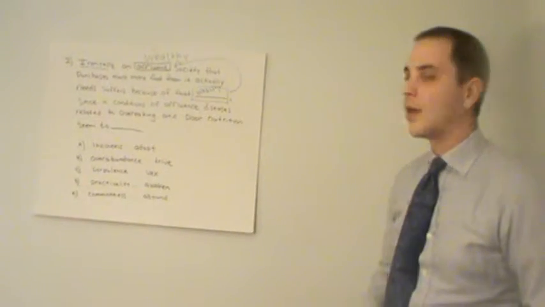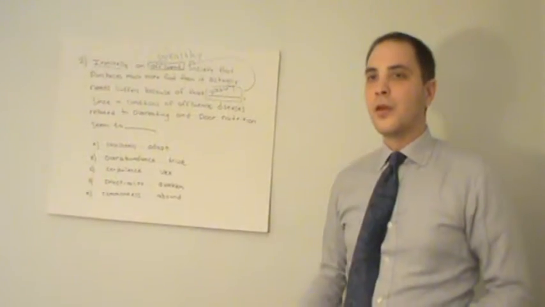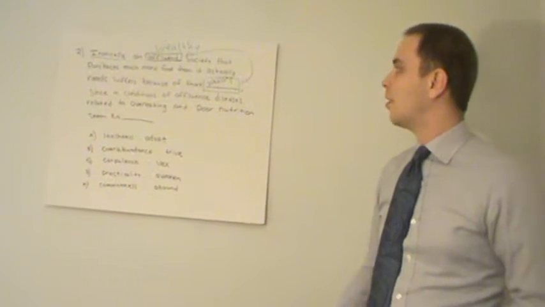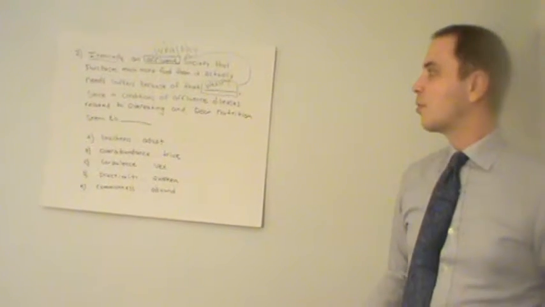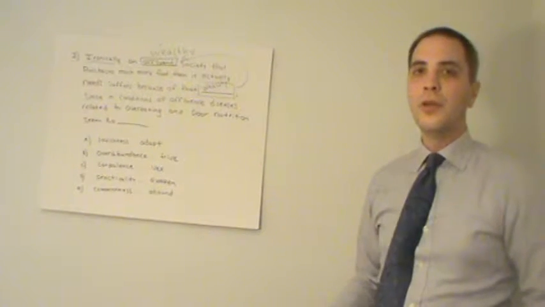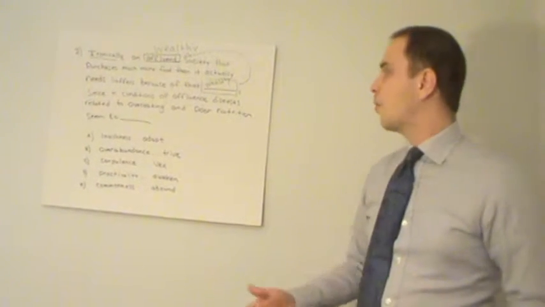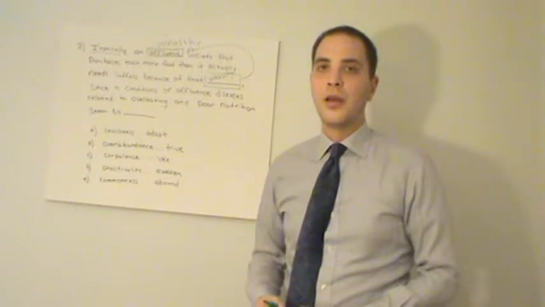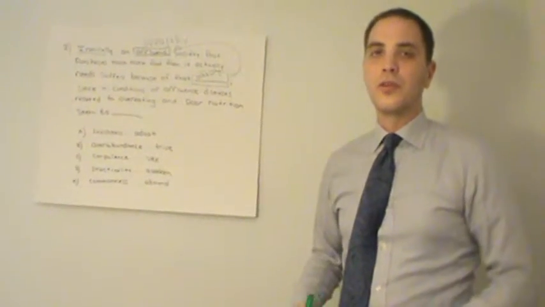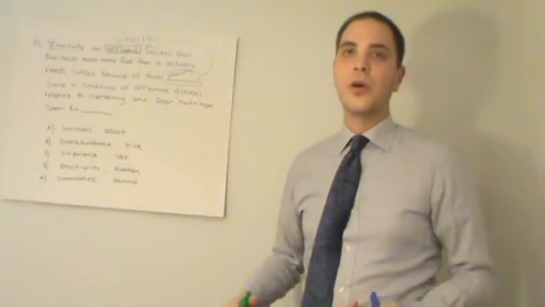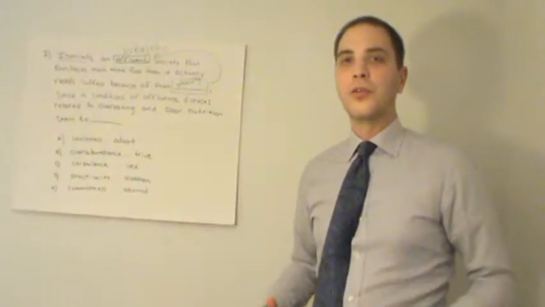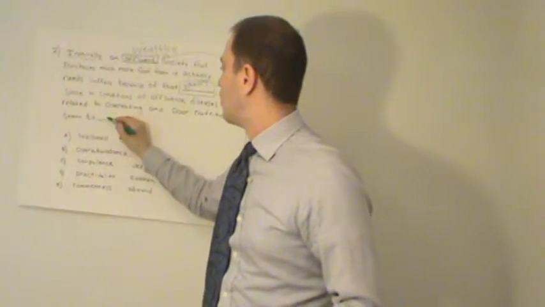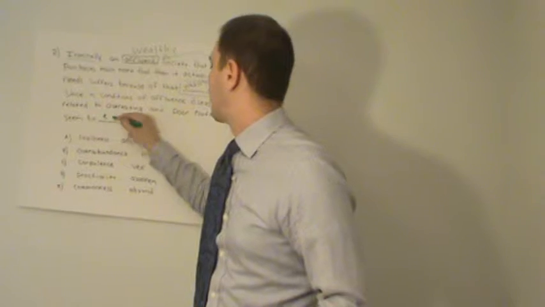So what it's saying is that in a rich society, you wouldn't believe it, again ironically, but that society suffers a lot because since they have so much money, they can buy a lot of food and they overeat, and overeating causes diseases to do something. And the only thing that makes sense is to be present or to grow or to be more in an affluent society than in a poor society. So let's use the word increase.